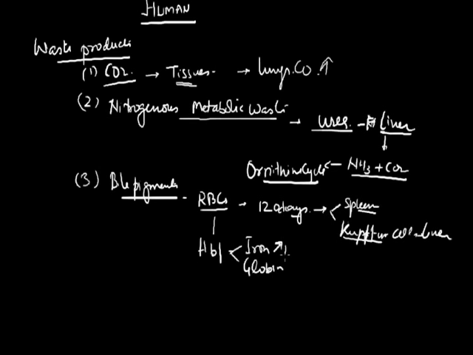So iron is retained, it is not excreted or removed from the body, whereas globin protein is broken down into two waste products. One is bilirubin, another is biliverdin. So bilirubin and biliverdin are harmful to the body.